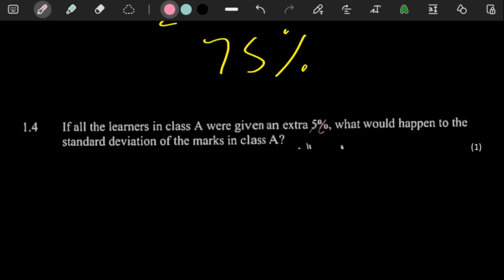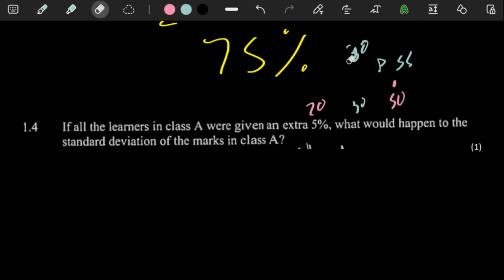So if every mark goes up by 5%, then logically speaking, the average also goes up by 5%, meaning that the distance between each mark and the average would still just remain the same. Because if each mark goes up by 5% and the average also goes up by 5%, then each mark's distance from the mean is going to stay exactly the same. Because if, let's say, the mean is here at 50 and the mark is here at 20, if this mark goes up to 25 and this mean goes up to 55, the distance here is still 30. You see, before that it was also 30.